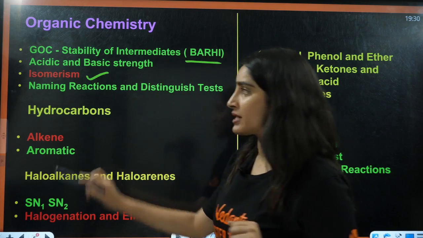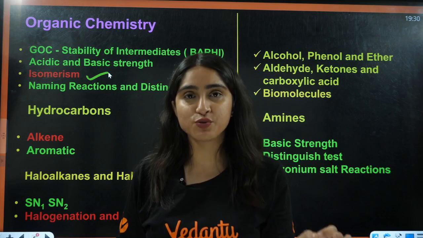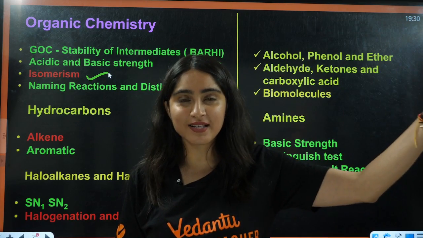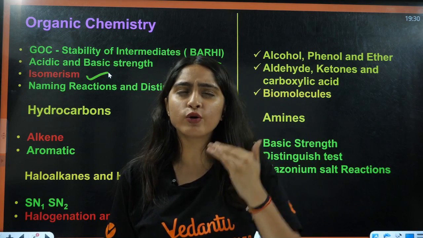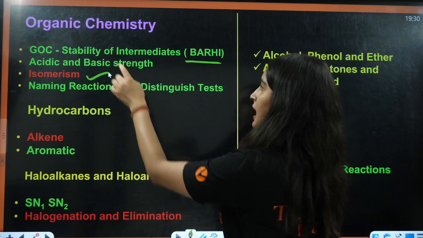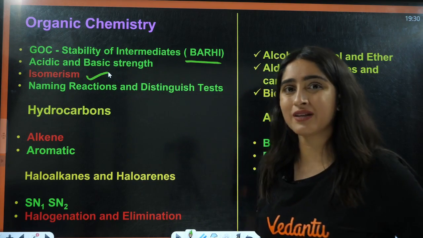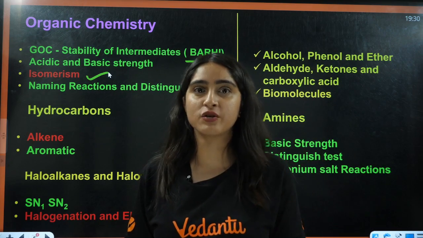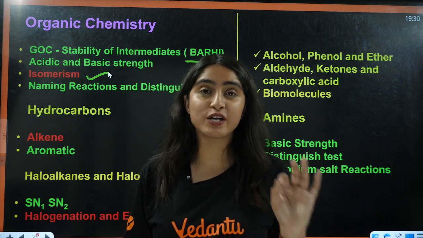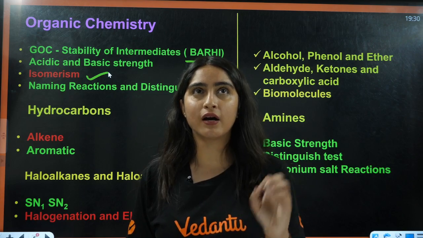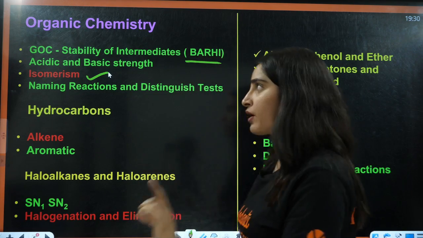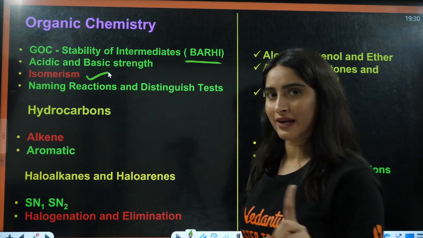Then you have isomerism. Why have I put it in the red part? Because, students, here you can do it at the end. Why? Because it consumes much of your time, and not so many questions are asked from isomerism. Mostly the questions are asked from stability of intermediates, acidic and basic strength. Isomerism can have maybe 1 question, right? But this is actually easy. Isomerism is easy. This is going to take around 1 to 2 hours. You can watch that from my lecture. I have completed GOC and isomerism in just 1 lecture.